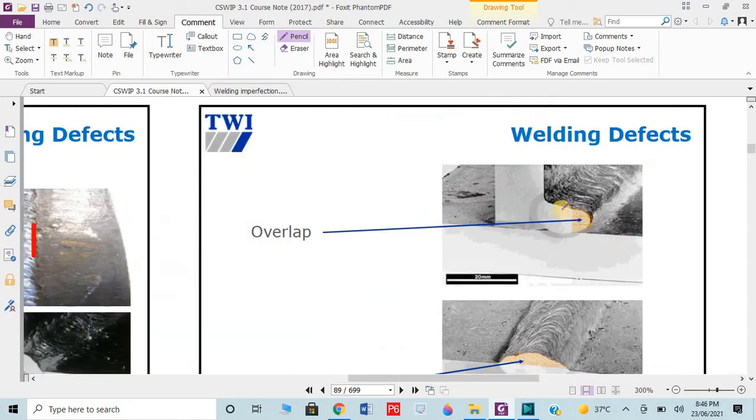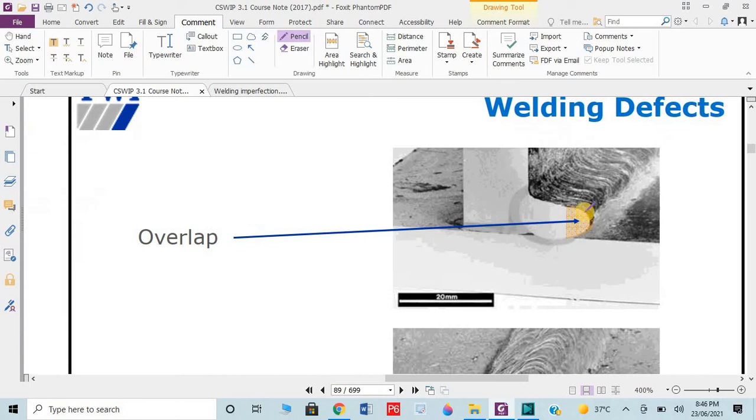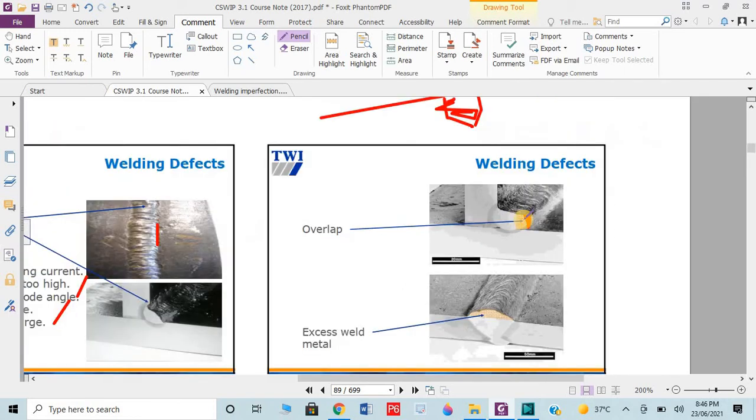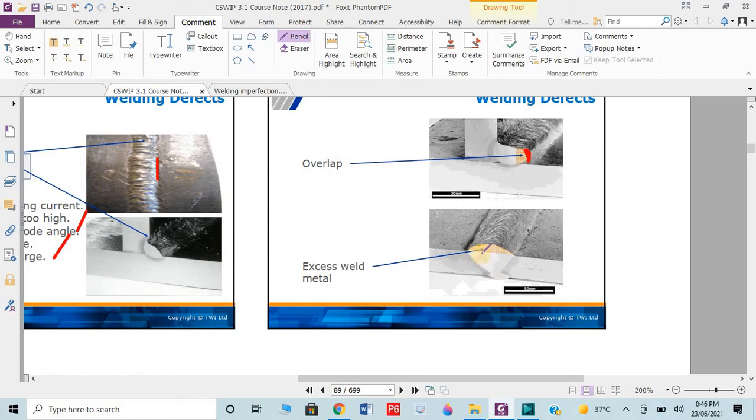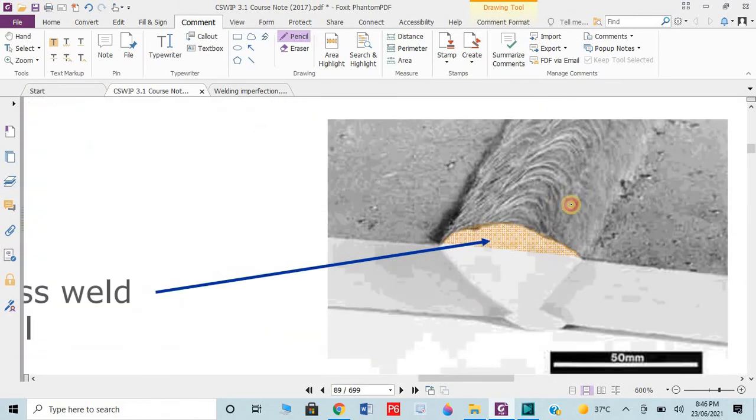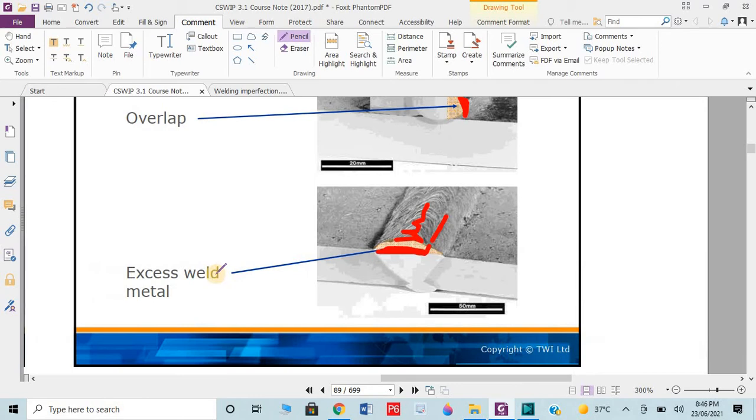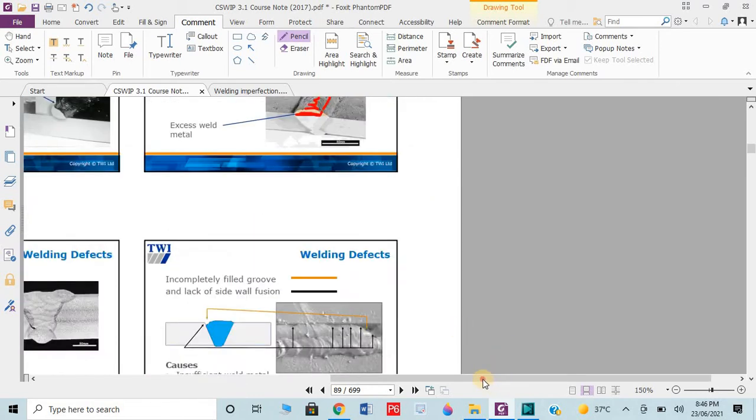You can see here, the small one is overlapping. The welding should be at this face, but the extra is overlapping. This is in a lap joint or fillet weld, and this is in a butt weld. There should be a gap here, but the extra one is the excessive weld metal, meaning overlapping.